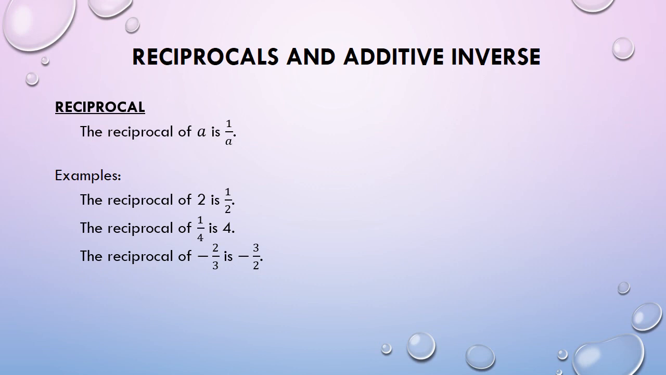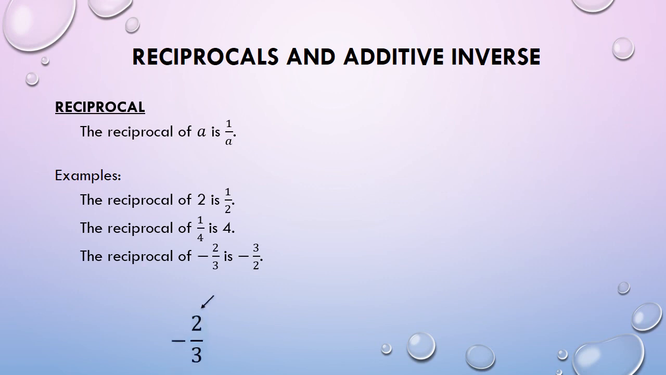Kung mapapansin nyo doon sa previous examples natin, positive si 2 kaya ang reciprocal must also be positive. Si 1/4 positive rin, kaya positive rin dapat ang reciprocal. This simply means that in this example, since negative real number yung binigay, dapat negative rin yung reciprocal.